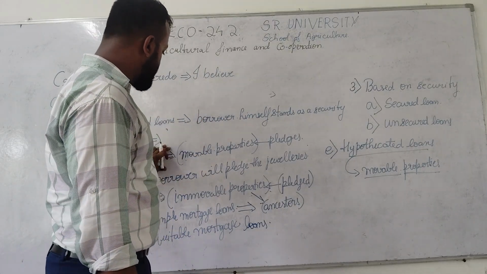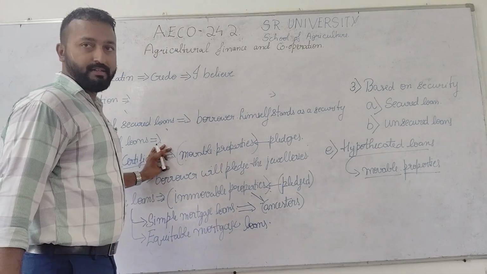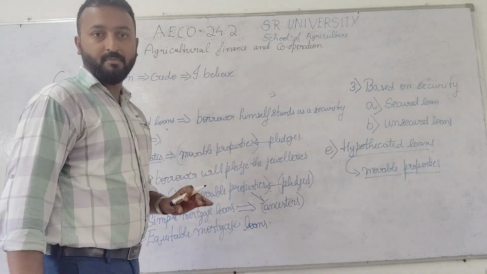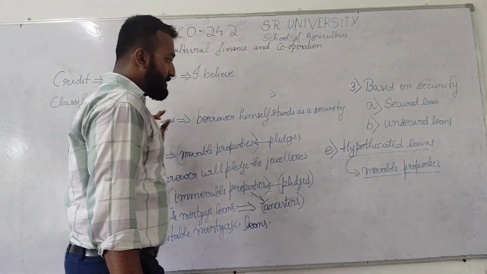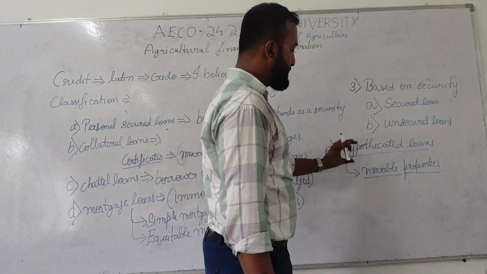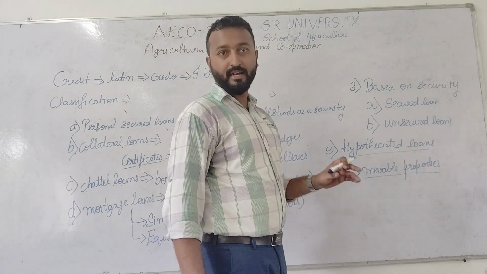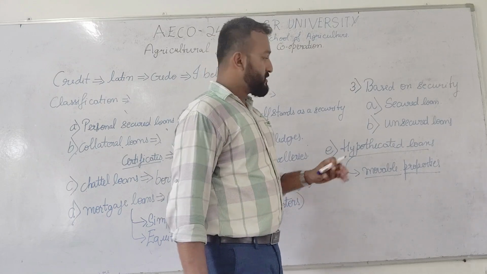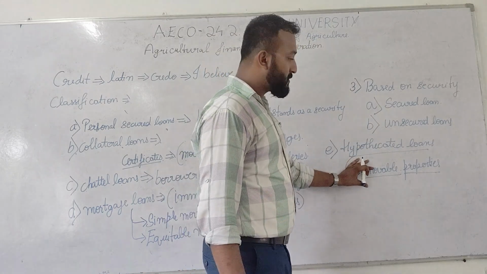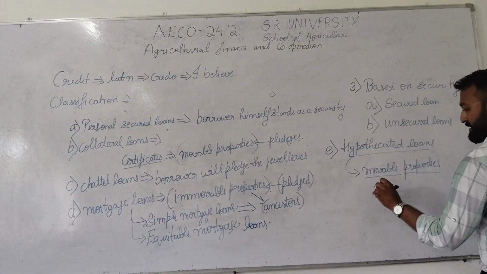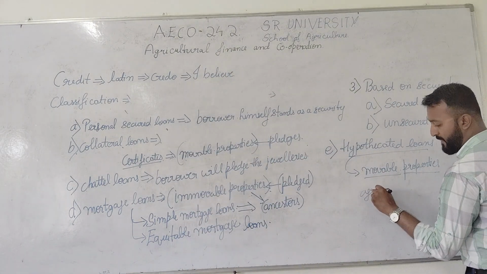But can we convert these certificates into money? Can we convert these movable properties into money? It's not possible that much easily. But in hypothecated loans, the same movable properties are pledged, but these movable properties can be converted into money. So what are the examples for these movable properties which can be converted into money? Let's take an example, that is agriculture products.